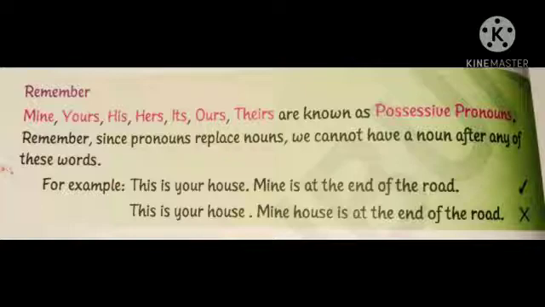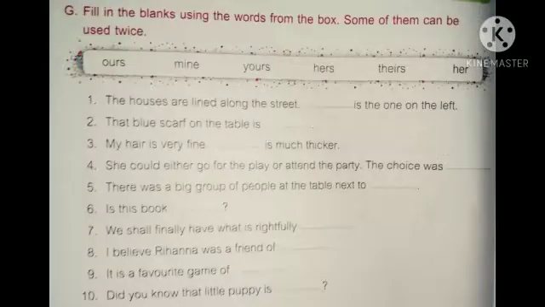For example, this is your house. Mine is at the end of the road. This is a correct sentence. See the next one. This is your house. My house is at the end of the road. This is wrong. After the pronouns, we cannot use any noun. So it is wrong.